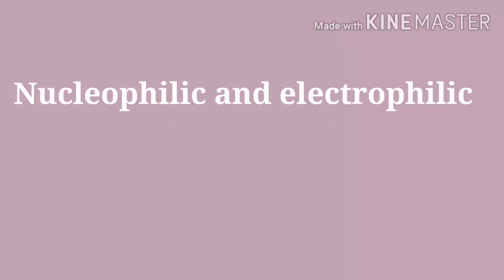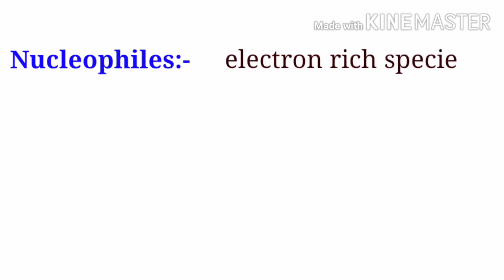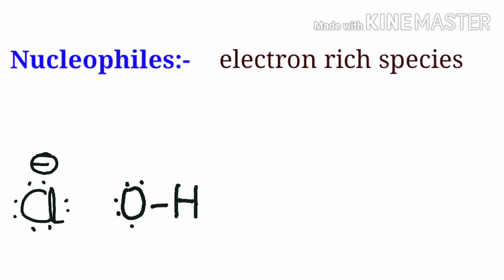Today I am going to discuss the topic nucleophilic and electrophilic attack on ligands in transition metal pi complexes. Very first, we have to know what are nucleophiles and electrophiles. Electron rich species having an affinity for the nucleus are called nucleophiles.